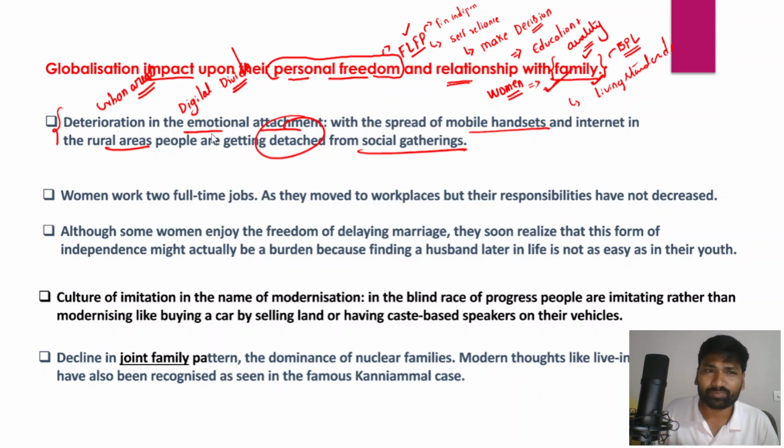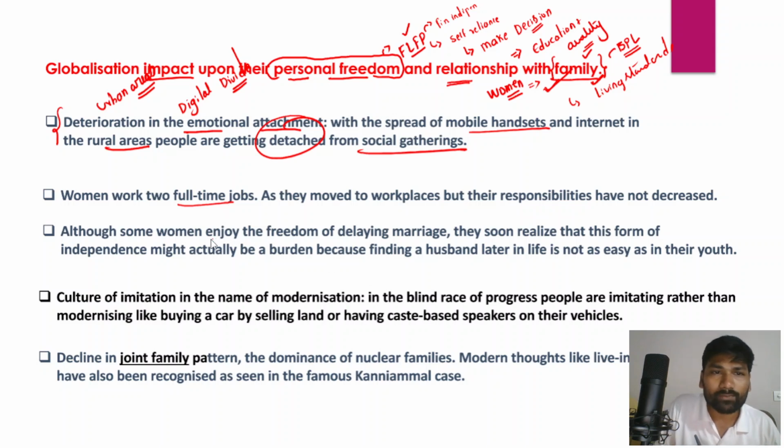And in fact, women work two full-time jobs. They do full-time work in the offices, and once they come back from the offices, they have to look after the family's responsibilities as well, right? So we could say that women work two full-time jobs, and that increases the burden on the woman, and it leads to a lot of physical, mental and psychological problems and stress that women face very often.